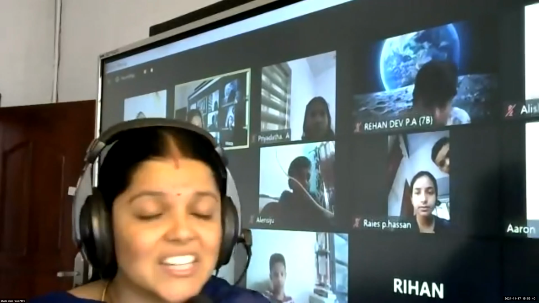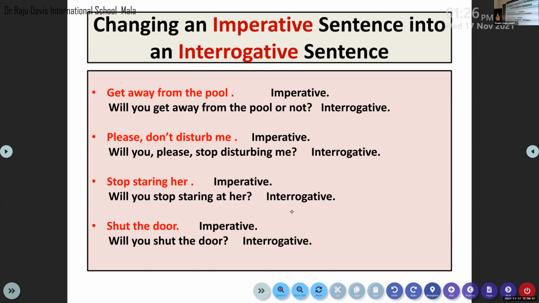Now, how is an imperative sentence changed into an interrogative sentence? Just see the way. All the sentences here are written in imperative structure, because all these sentences start with a verb, not with a subject. Now we are going to check how I can change such an imperative sentence into an interrogative, not assertive, interrogative. We'll discuss assertive in the next session. So now we are planning to change an imperative sentence into an interrogative sentence.